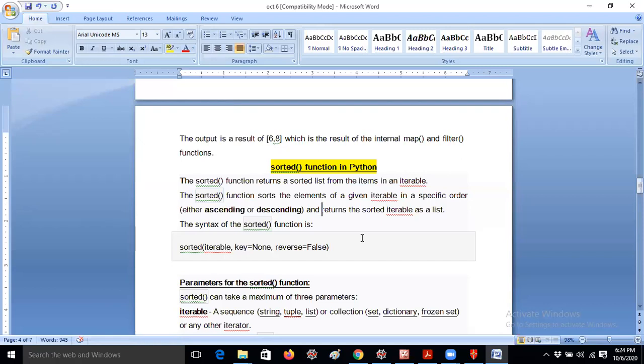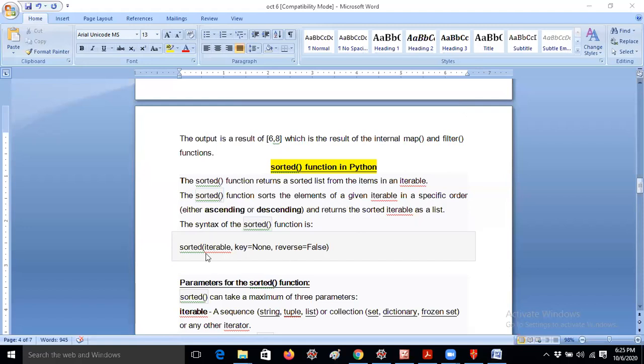According to our syllabus, that concept is not there, but I will tell you definitely. Whenever you're doing sorting techniques in C language and Java, we don't have predefined functions, whether it is string sorting or whatever. But Python has the flexibility of a predefined function. Sorted is one of the predefined functions. You can sort the elements, either in ascending order or descending order, whatever you want.